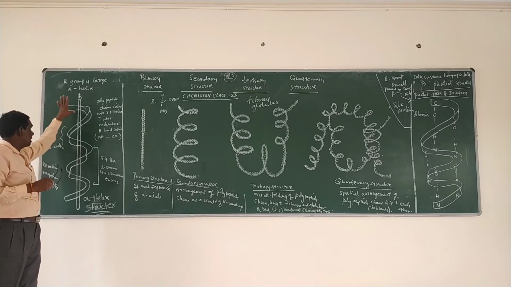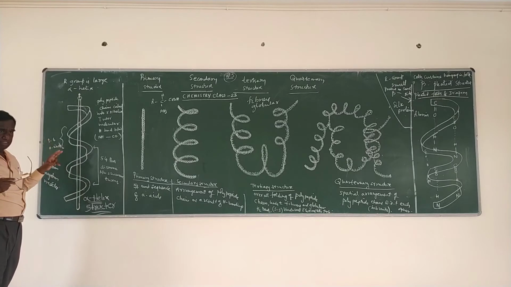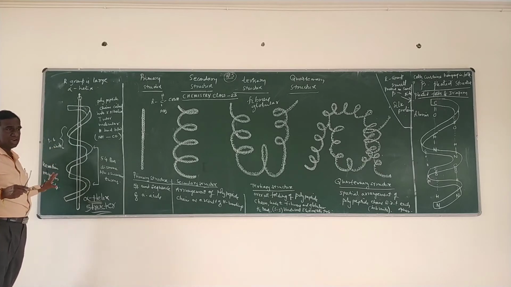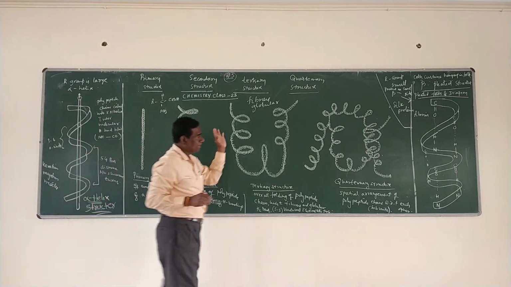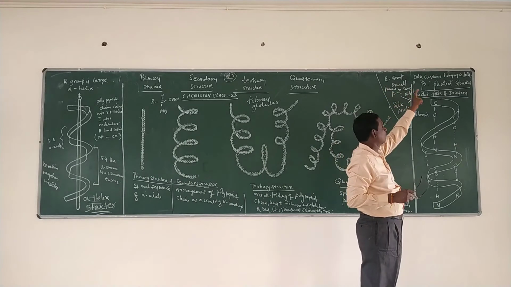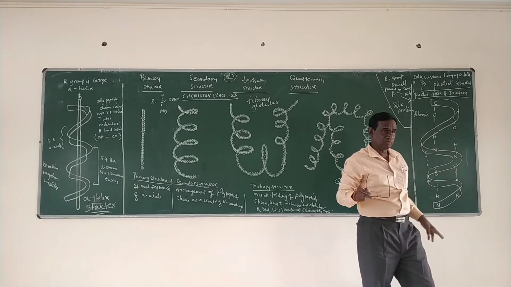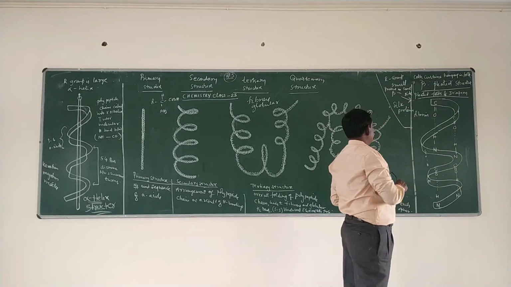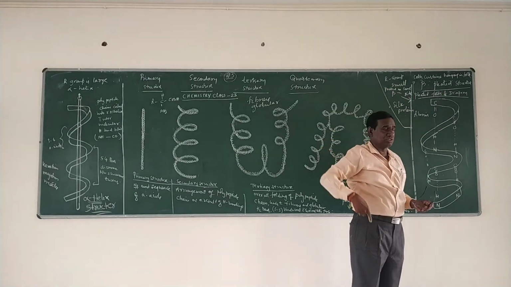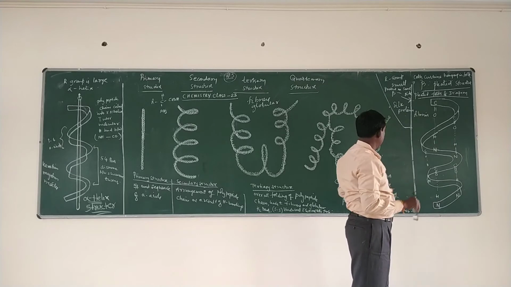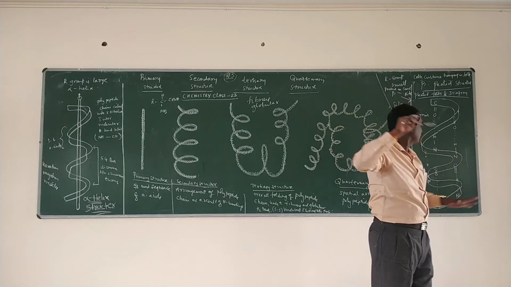Examples of this alpha helix are keratin present in hair, nail, or feather, myosin of muscles, and collagen of bones and cartilages. All these are nothing but the alpha helical structure. In the beta pleated structure, the R group is very small, and it resembles the pleated folds of drapery. Drapery means cloth curtains hanging in folds. Therefore it is called the drapery structure, where the R groups are stretched out.